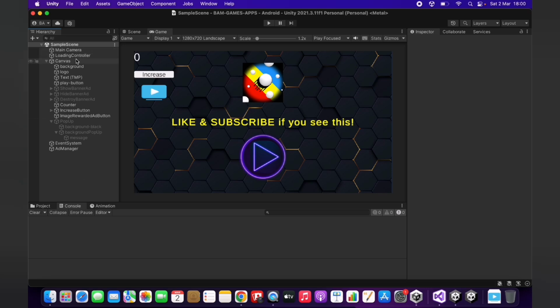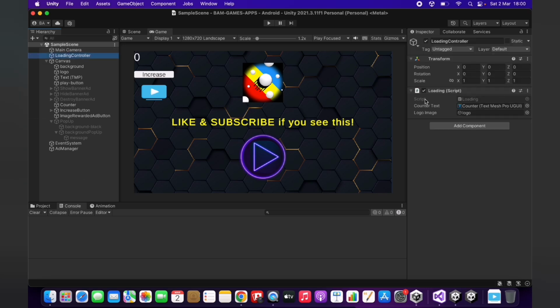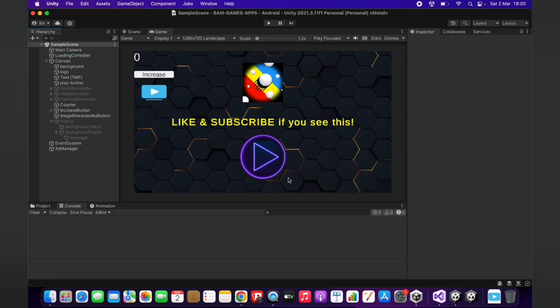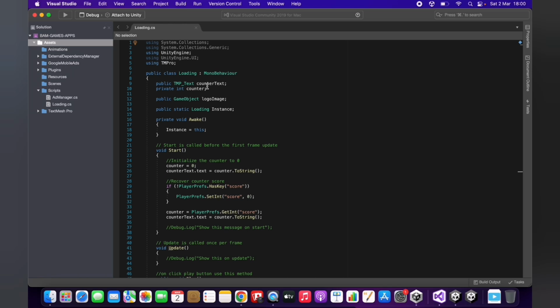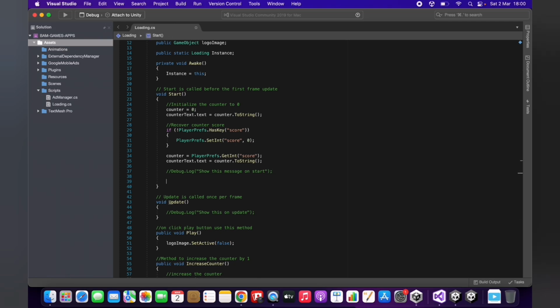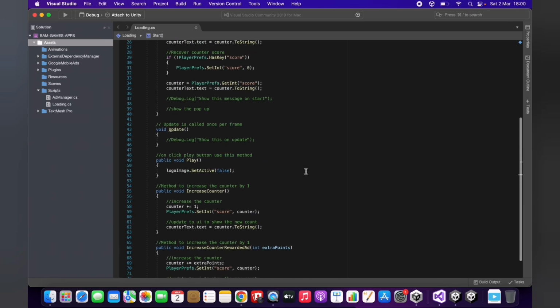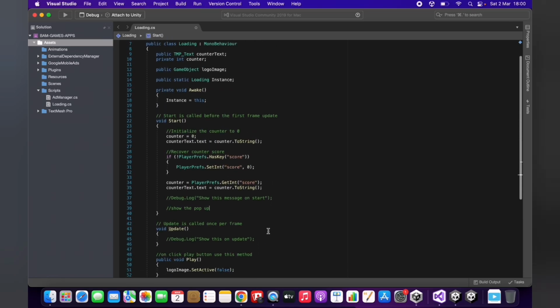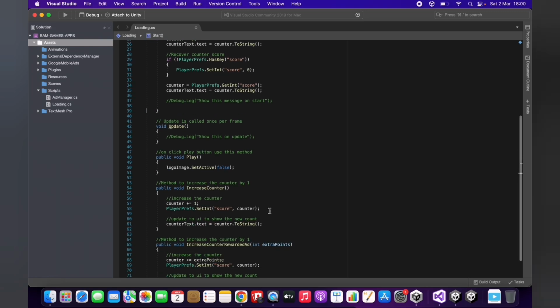Now what we should do is modify the script of this scene, loading a scene, so that we can show it when we need. So let's go to the script that is managing the scene, and what we will do is basically that on the start we are going to show the pop-up. Okay, so we will show it on the start. We can also show it when we click a button, for example the play button. Yeah, let's do that. Instead of the start, let's show the pop-up when we click the play button.